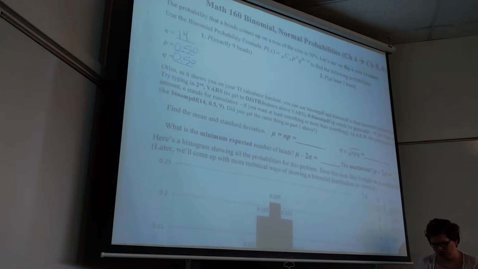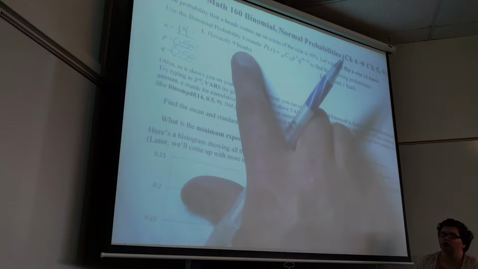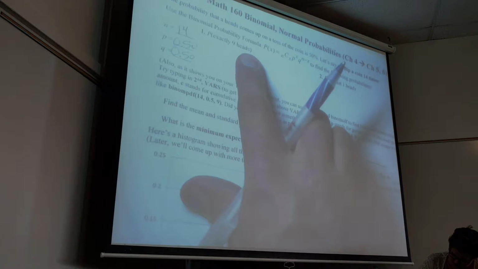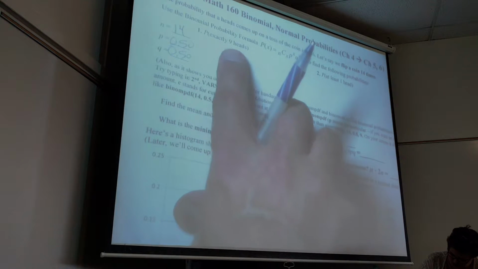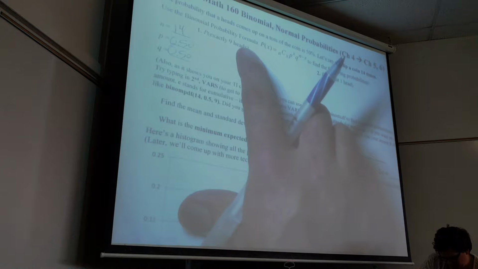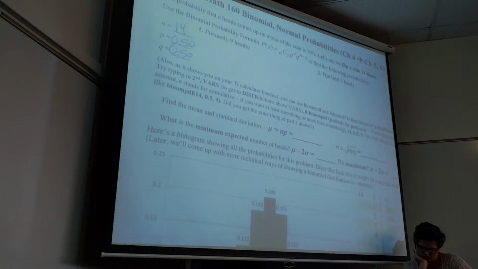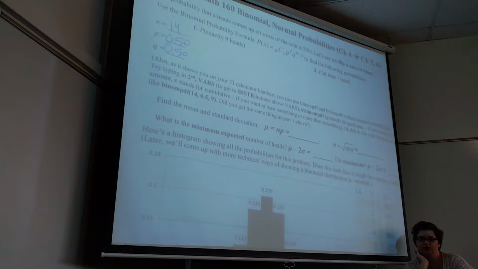In this case, it doesn't matter because it's the same, but I am going to be looking for the number of heads. See the question? The probability of 9 heads. So P has always got to be what I'm looking for. Q is the other thing. If I would have said the probability of exactly 9 tails, then I would have made P be the probability of tail. It's always the event that I'm looking for. In this case, it doesn't matter because they're both 50%.